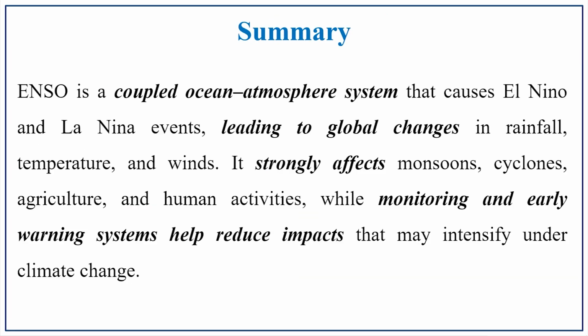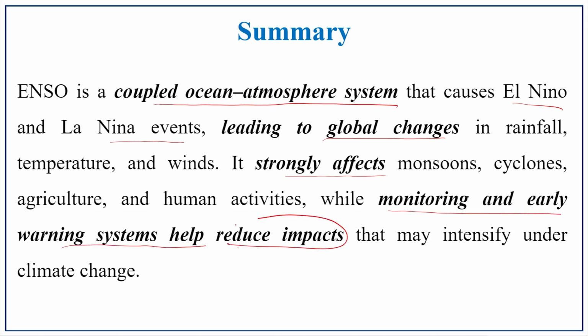To sum up the entire lecture, ENSO is a coupled oceanic-atmospheric system that causes the El Nino and La Nina events, which lead to global changes in rainfall, temperature and winds. It strongly affects monsoon, cyclones, agriculture and human activities, while monitoring and early warning systems help reduce the impacts that may intensify under climate change. I hope you understand the entire concept of El Nino, La Nina and ENSO.